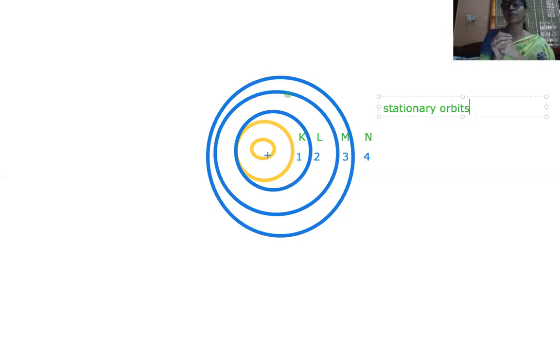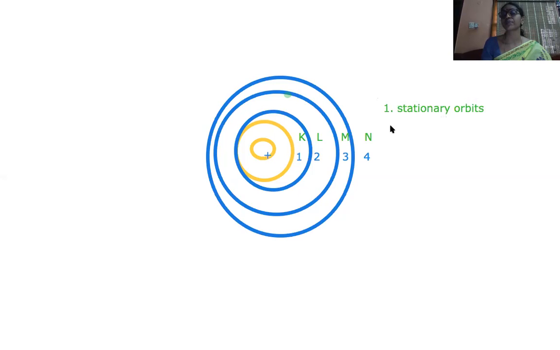So according to the electromagnetic theory, if an electron is revolving around with some energy, slowly it will lose energy and it will fall into the nucleus. The atom has to collapse. But to overcome this defect, what Bohr told is, as long as the electron revolves in specific stationary orbits, that is 1, 2, 3 or so on, or K, L, M, N, the electron will neither gain energy nor lose energy. So this was the first postulate proposed by Bohr. That is the stationary orbit concept he has introduced.